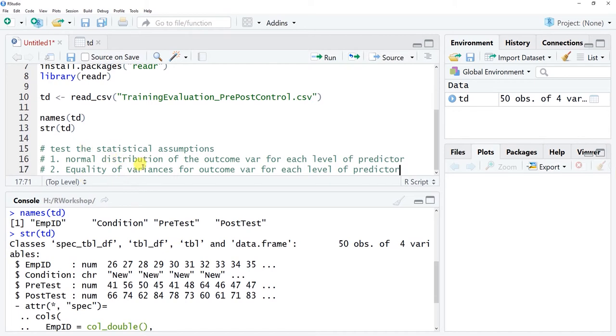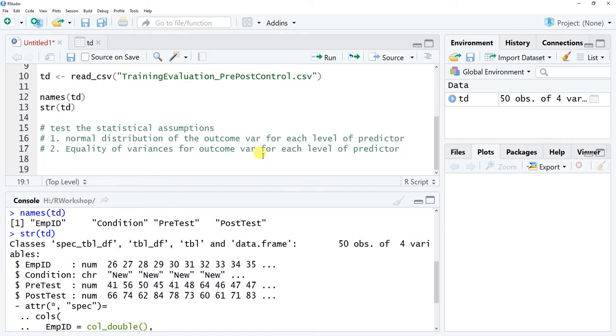Okay, and so what this means is that not only do we want to see a normal distribution of the outcome variable for each level of that categorical predictor variable or nominal predictor variable, but we also want to see that the variances are equal, more or less, between each level of that categorical or nominal predictor variable. So one of the first things that we can do is to visualize the 2 distributions. And this isn't by any means a stringent test, but it does give us an idea. We can eyeball this and see if we're about in the ballpark of normal distribution as well as equality of variance assumptions. And then subsequently, I'll show you how we're actually testing these 2 assumptions statistically.